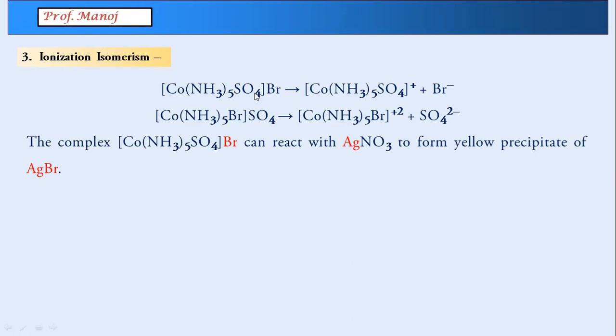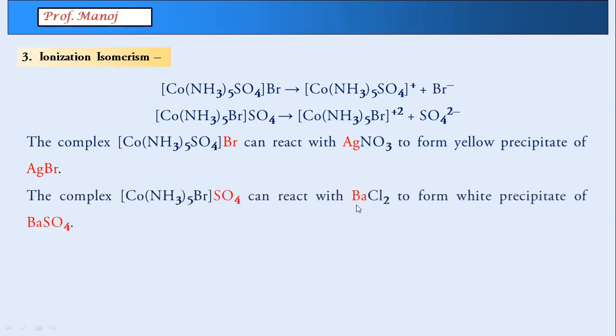If you treat the first complex with silver nitrate, silver combines with bromine and it gives a yellow precipitate of AgBr. While when the second reaction happens and you add barium chloride to it, Ba and SO4 give a white colored solid precipitate.